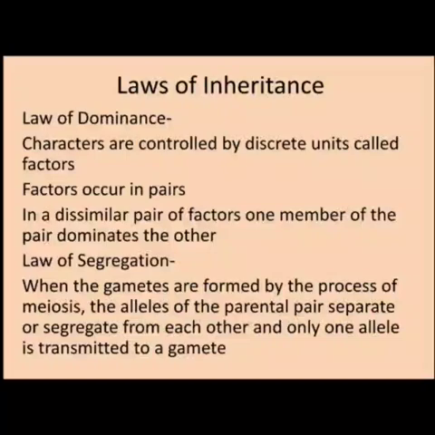He proposed two laws of inheritance after studying the monohybrid cross. First one was law of dominance, wherein he explained that characters are controlled by discrete units called factors. These factors occur in pairs, and in a dissimilar pair of factors, one member of the pair dominates the other. The second law deduced by him was law of segregation, wherein he explained that when the gametes are formed by the process of meiosis, the alleles of the parental pair separate or segregate from each other, and only one allele is transmitted to a gamete.